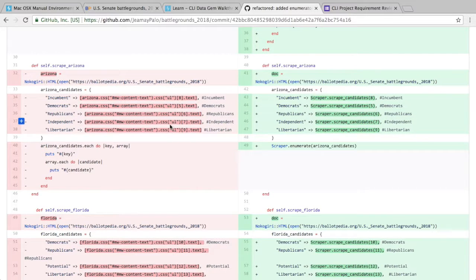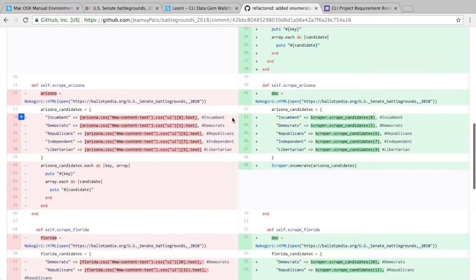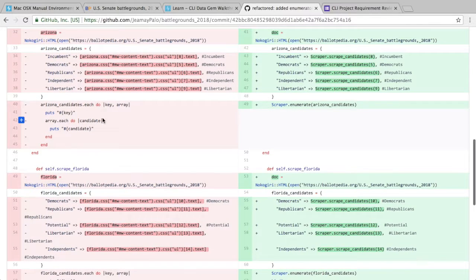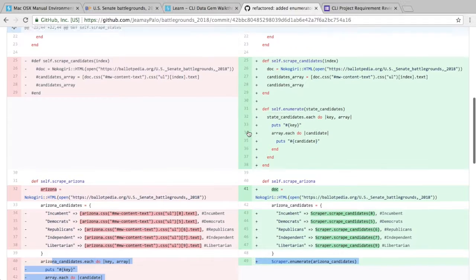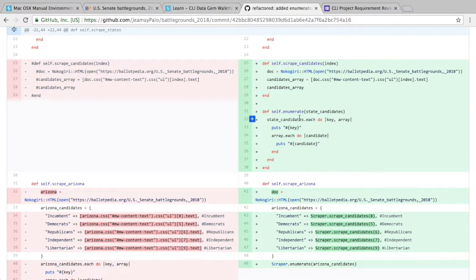So then I began to stub out how I can more efficiently compress this big body of code. I started with what repeated. First, this part pretty much repeats for every state: the double iteration. So I decided to make a new method for that, which is my enumerate method.